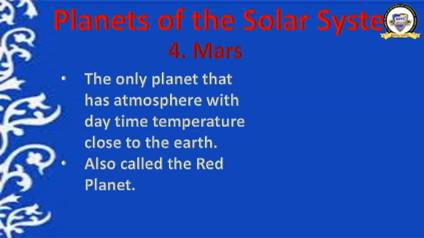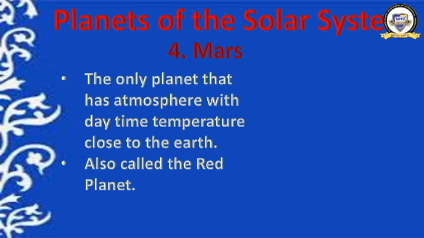It is also called the red planet. Why is it known as the red planet? Do you know? Because it looks red in color. Why is it red in color? Because it is a rusty red color. It has developed its rusty red color, and that is why it is known as the red planet. It spins on its axis once every 24.6 hours. It takes 24 hours and 6 minutes to complete one rotation.